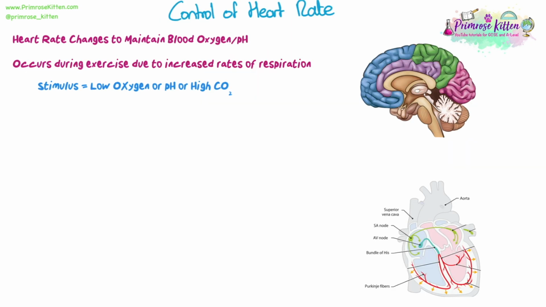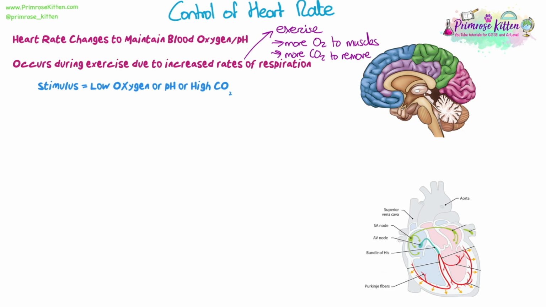Okay, now let's have a look at how heart rate changes can react to changes to blood oxygen or pH. Most of the time this is going to happen when you've got exercise occurring because you've got increased rates of respiration, which means we need more oxygen going to our muscles and we've got more carbon dioxide being produced that needs to be removed. So it could be building up and causing that carbonic acid to increase, which will lower the pH. Or obviously we've got low oxygen levels because a lot of it's being used up.